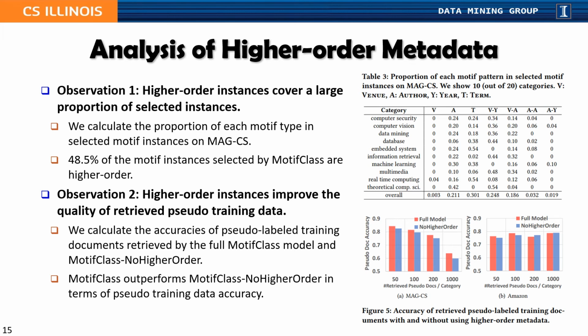Second, we calculate the accuracies of pseudo-labeled training documents retrieved by the full MotifClass model and the MotifClass no higher order. The results are shown in Figure 5, where we can observe that higher-order motif instances can actually improve the quality of retrieved pseudo-training data.